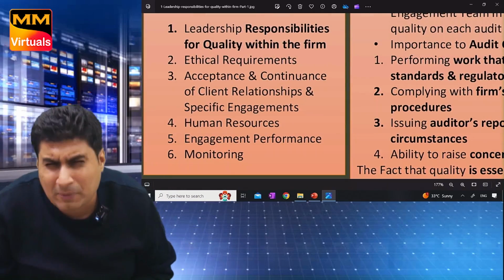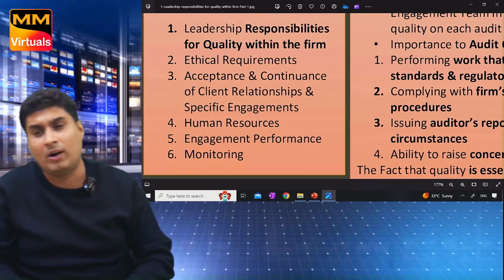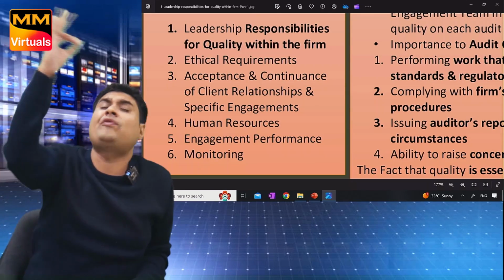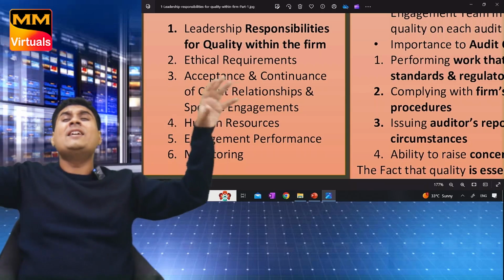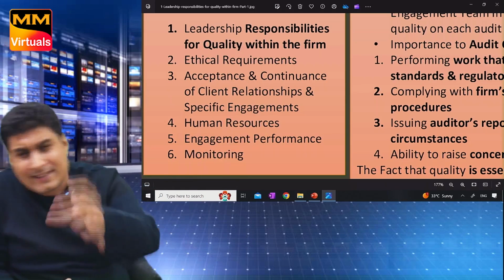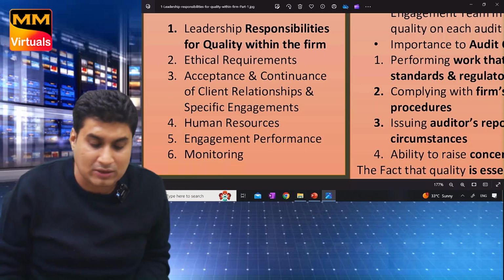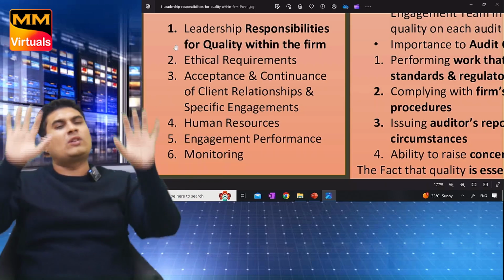Six. Leadership responsibility for quality within the firm. Number 1. Who is responsible for every audit engagement? You tell me. Leader. Okay. So number 1, leadership responsibility. Leader and his team will follow what? Ethical requirements. Okay. So 2 points done.